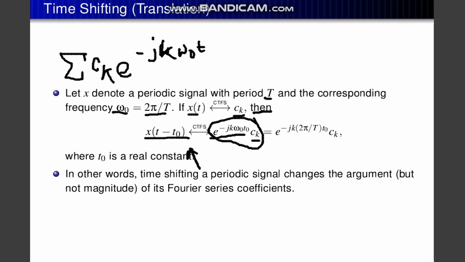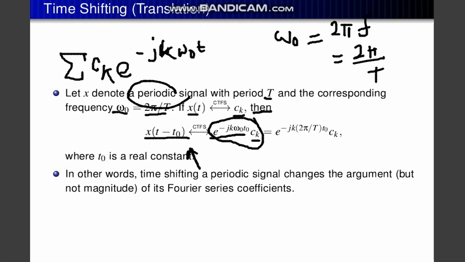Now what we will do is first give the omega naught translation. What is omega naught translation? That means 2πf. We know omega naught is 2πf, and f is equal to 1 by T. We know the period of the periodic signal, so that will be 2π divided by T. So it has to be a periodic signal, otherwise time shifting will not happen.